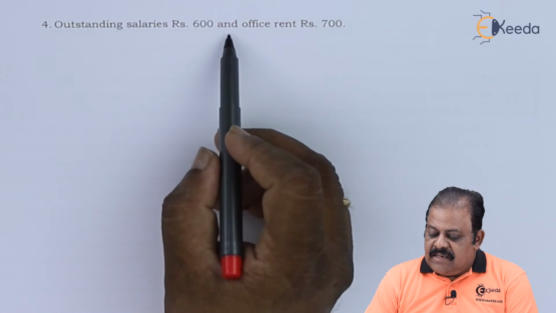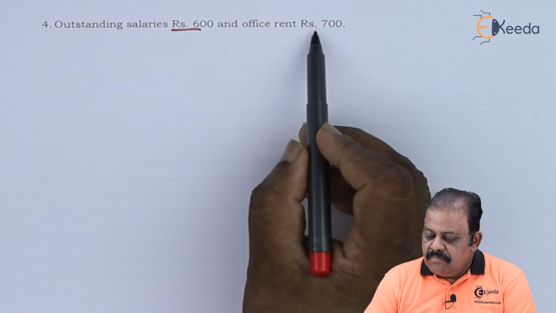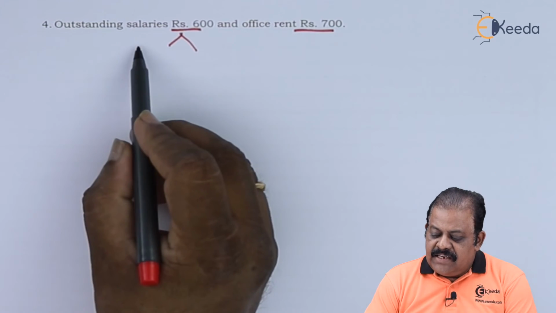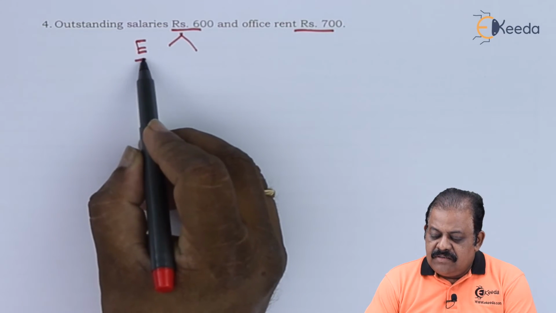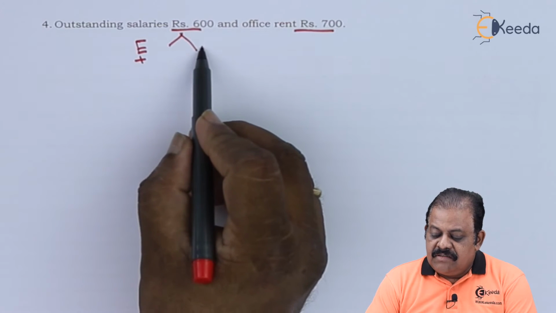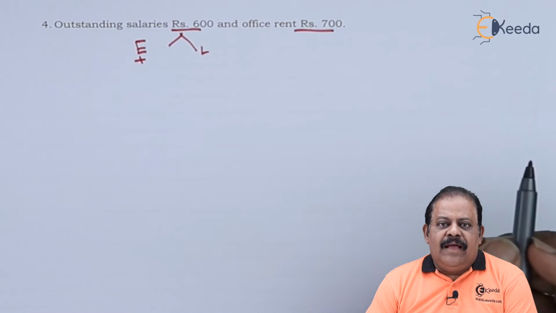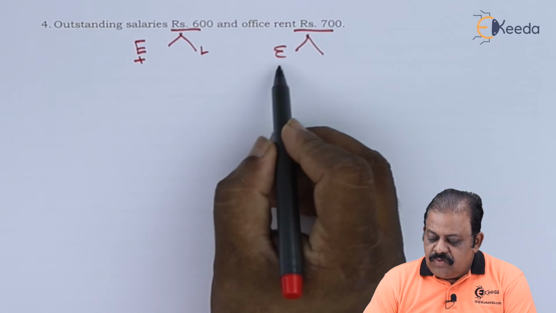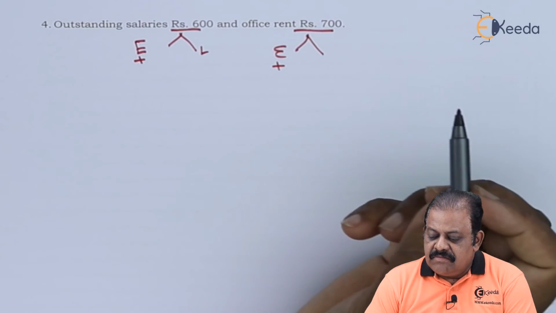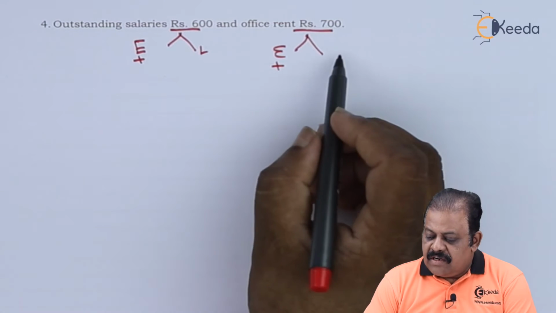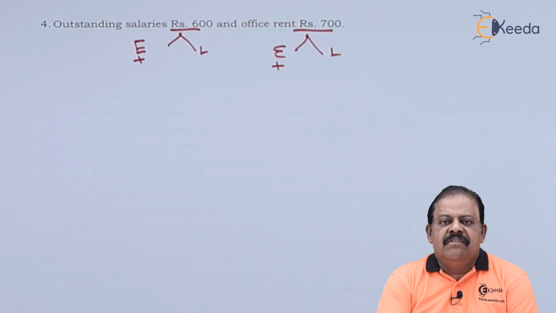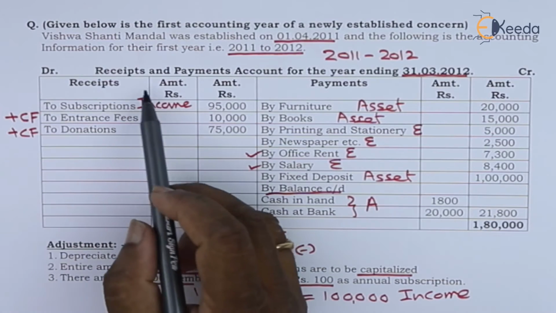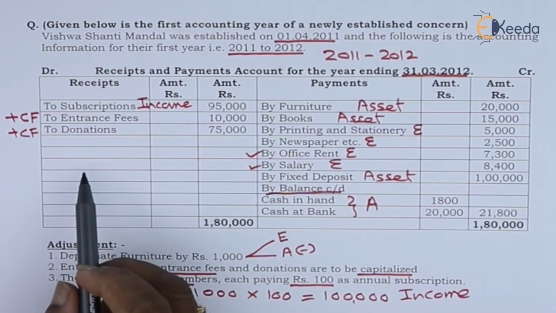Outstanding salary is 600, office rent 700. Outstanding salaries we have to add to expenditure. Second effect will be liability. Outstanding office rent we are required to add to expenditure. Second effect will be liabilities. Let us start with receipts and payment account.